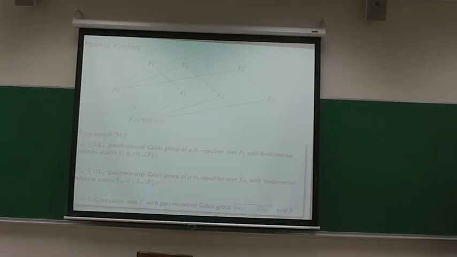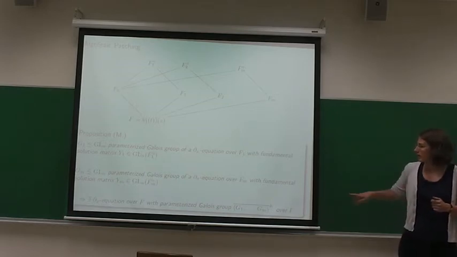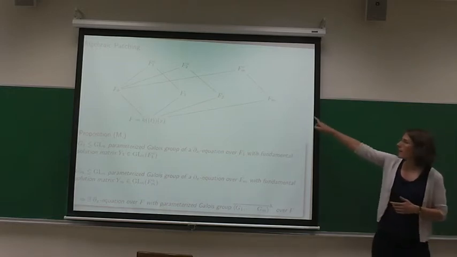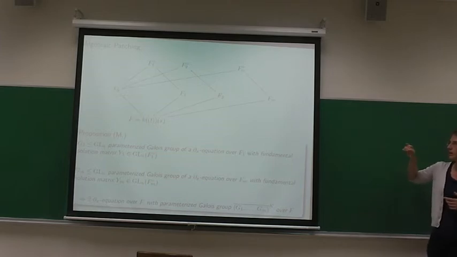And then the statement is that there exists one differential equation over our field F, such that we can find a complete set of solutions inside F naught. And the parameterized Galois group of this constructed differential equation is then differentially generated by the smaller groups up there that you started with. And so this patching allows us to break down the problem into smaller pieces, right?